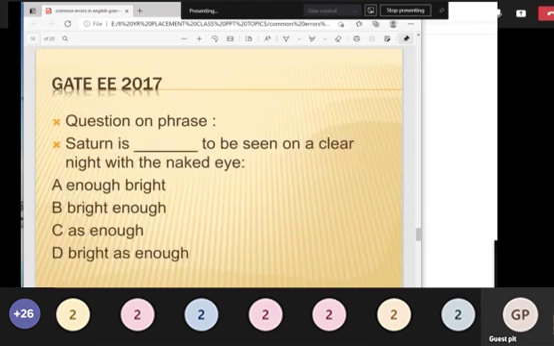Now again we'll go for a phrasal verb question. Saturn is dash to be seen on a clear night with the naked eye. Enough bright, bright enough, as enough, bright as enough. Which is the correct one you're going to choose? I think Saturn is bright enough to be seen on a clear night with the naked eye. That is the right answer.